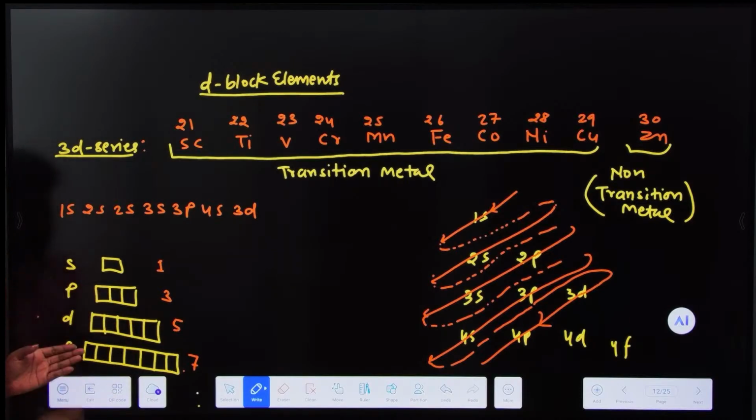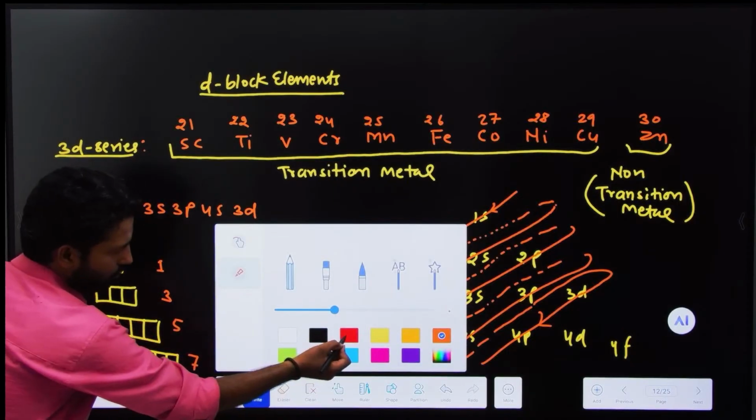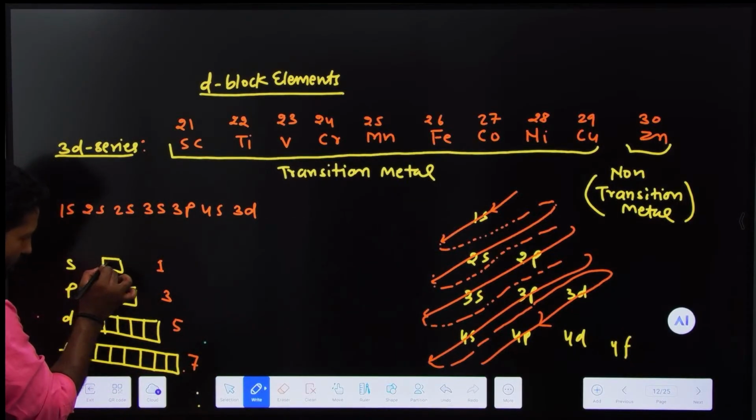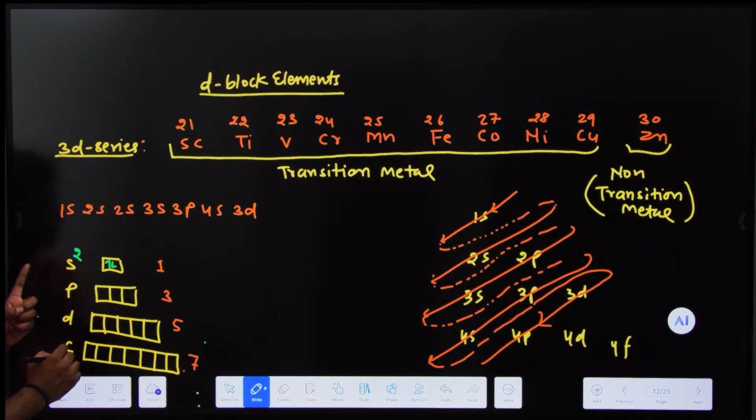So if we fill electrons in the orbitals, in the s subshell there would be 2 electrons.